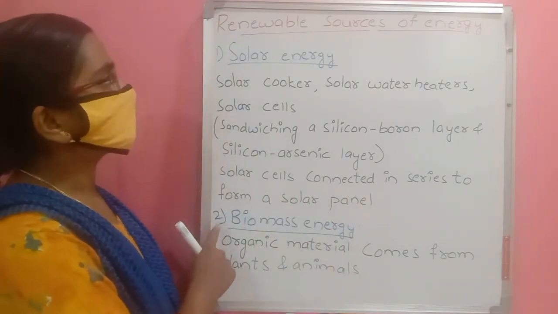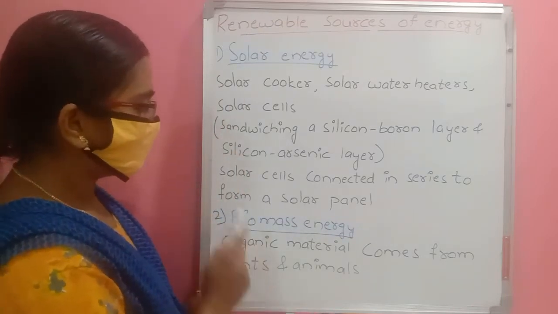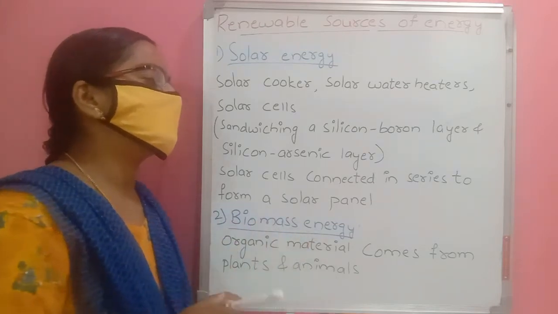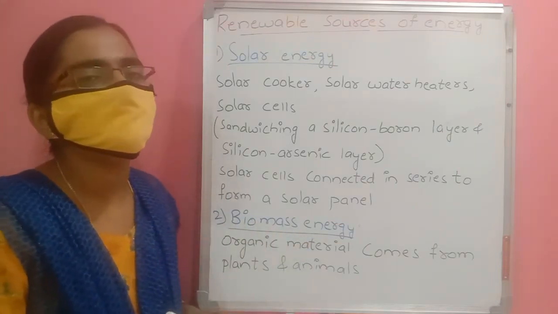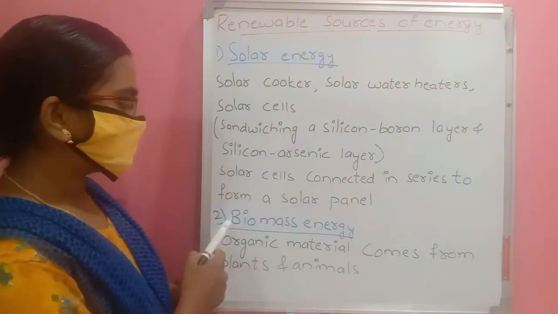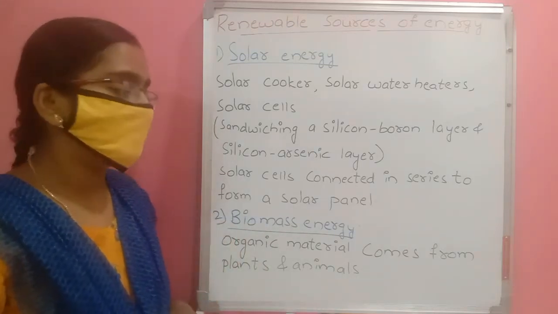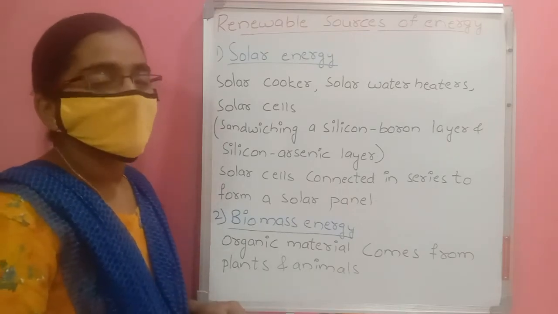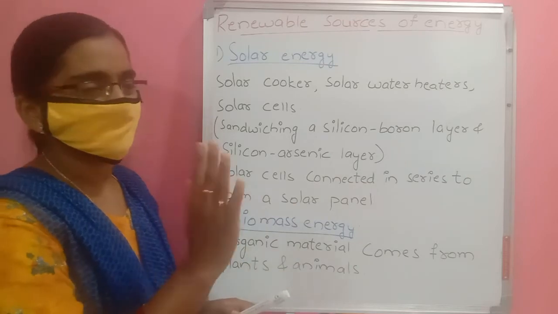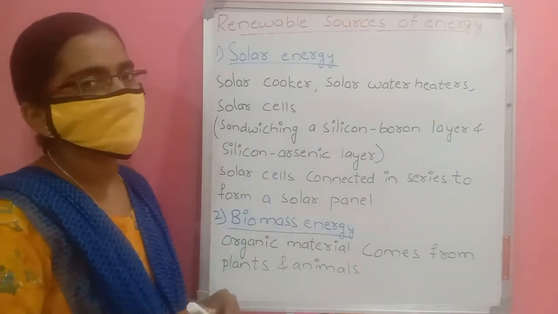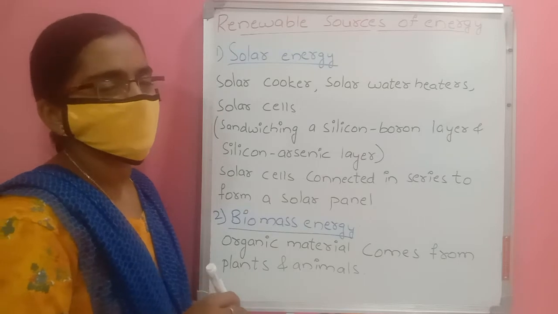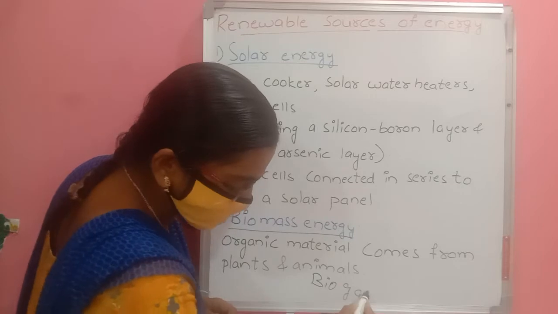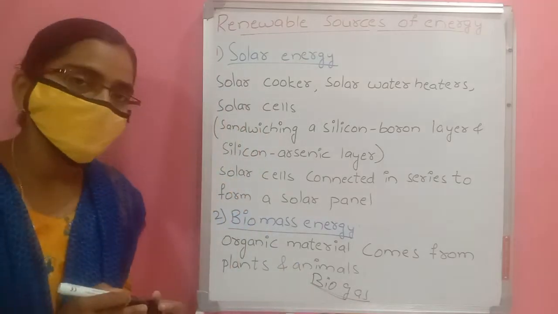Next, the second renewable source of energy is biomass energy. Biomass means organic material which comes from plants and animals. That is called biomass energy. This biomass we can convert into coal, or cow dung cakes, and we can use the biomass like that. Otherwise, biogas. This biogas also comes from biomass.